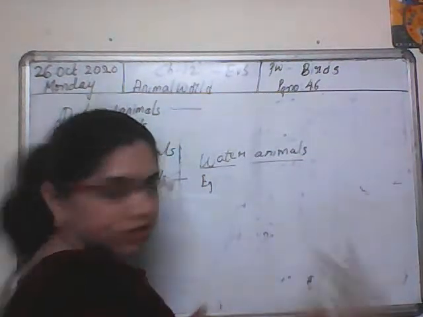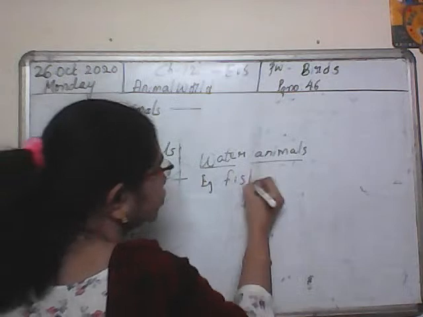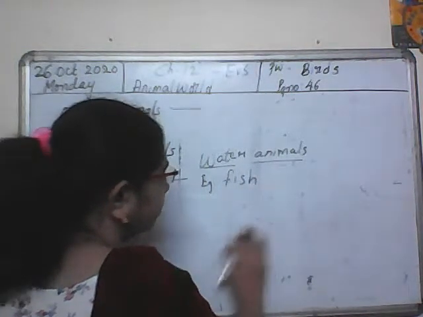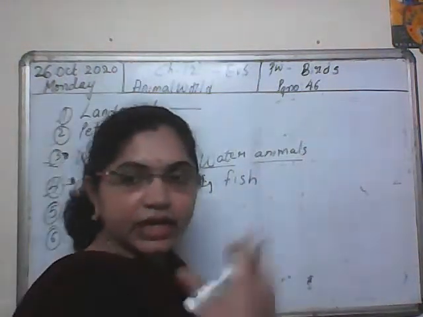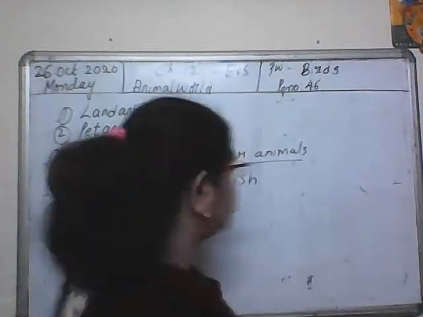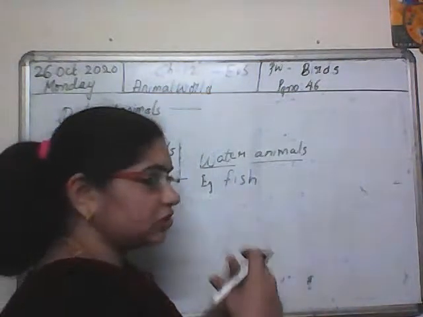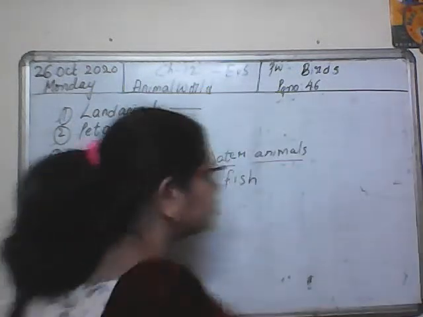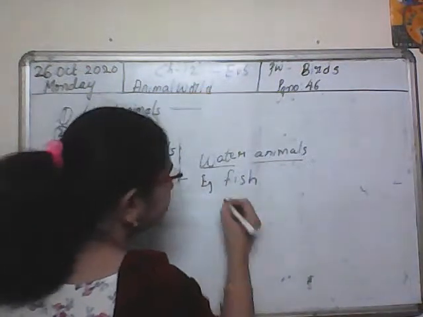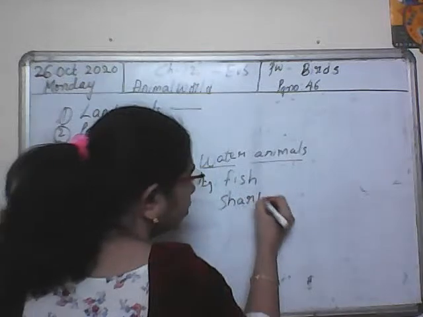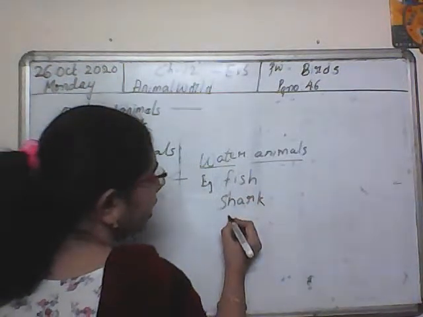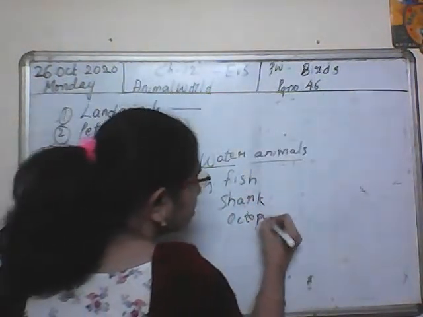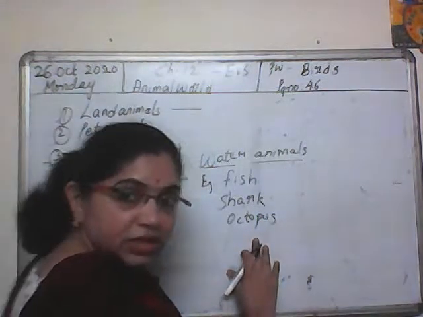Example, fish. Fish is a water animal. And you can take any kind of fish, a small fish or a big fish. And the biggest fish, like you have dangerous fish like shark, water animal, an octopus, water animal,